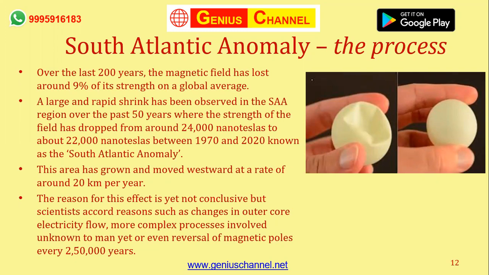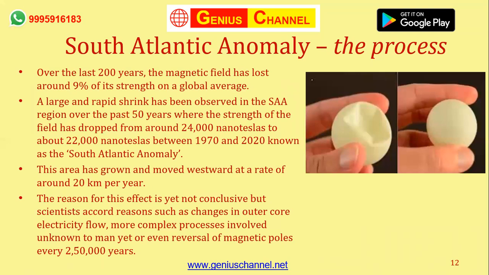So the poles could be reversed every 250,000 years. Maybe that's the reason. We don't know yet. Now, I had mentioned a dent in the introduction. So what do I mean by a dent? I have shown two plastic balls here, one on the right and one on the left. On the right, you don't see a dent. On the left, you see a dent. So basically, this is the dent.